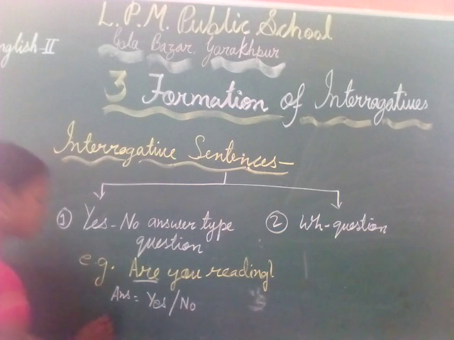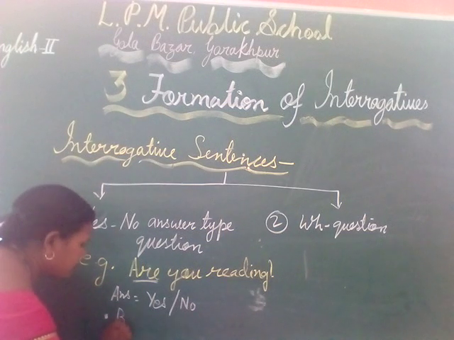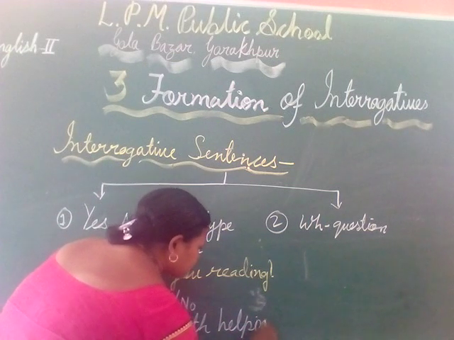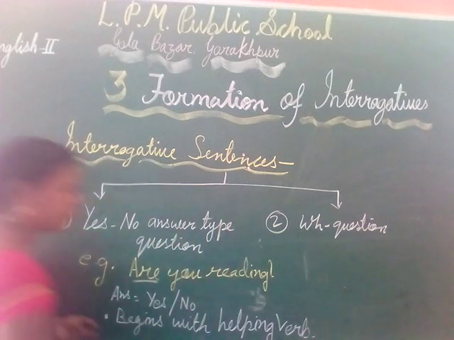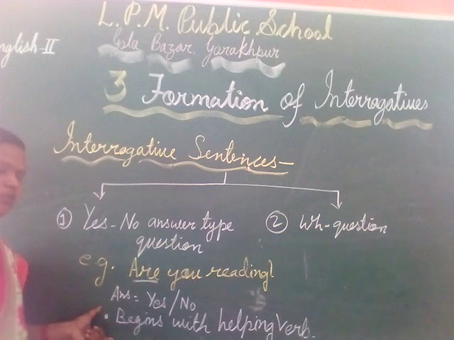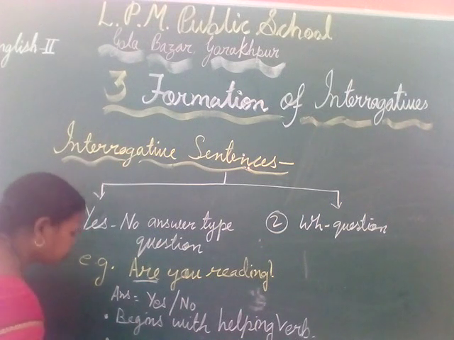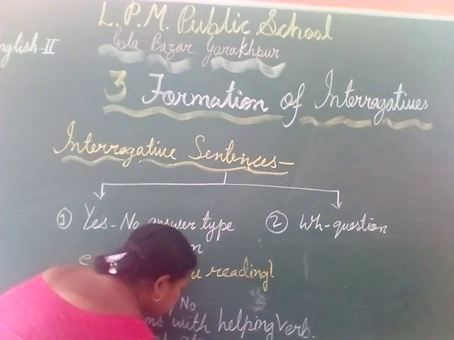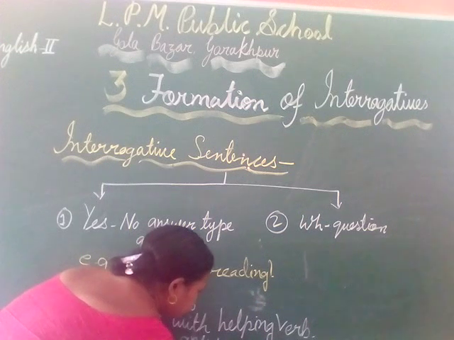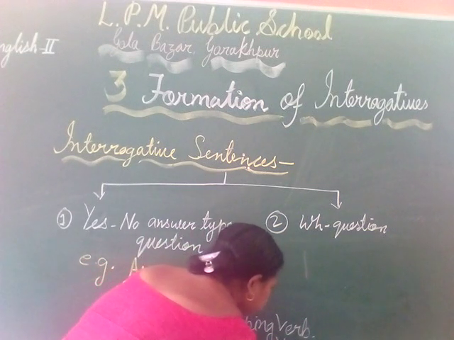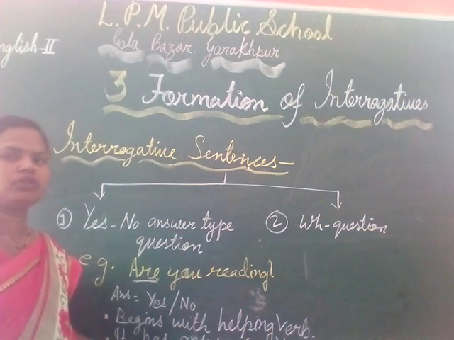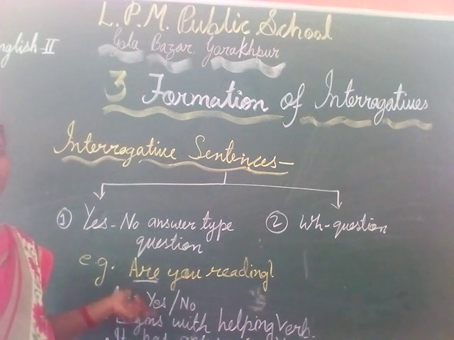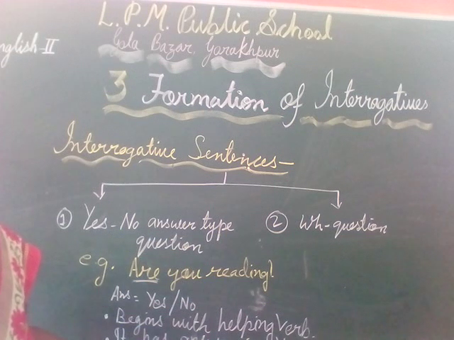So in this way, the main point of this sentence is, first, it begins with a helping verb, and second, it has the answer in yes or no. It means the question which has the answer yes or no is called yes no answer type, and it always begins with the helping verb, and there are so many kinds of helping verbs.